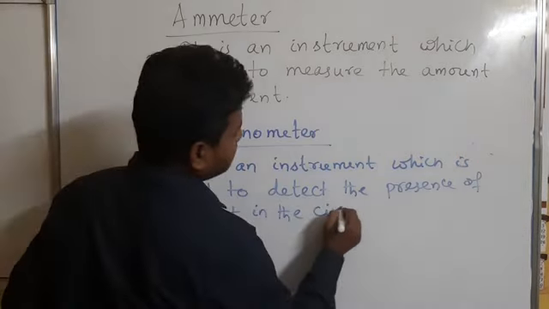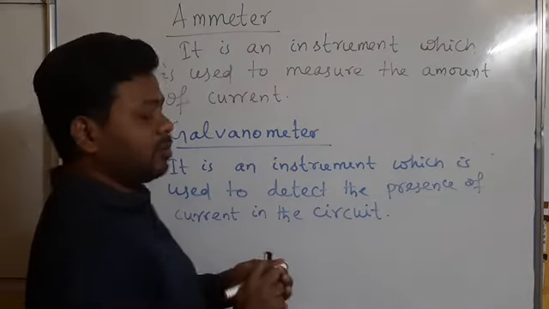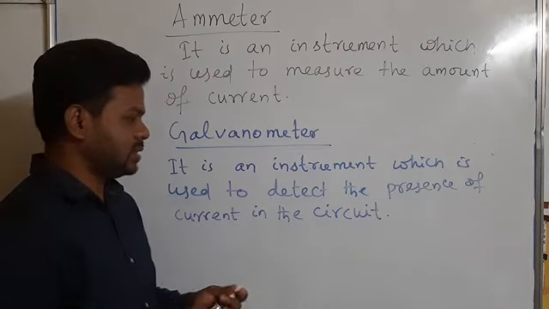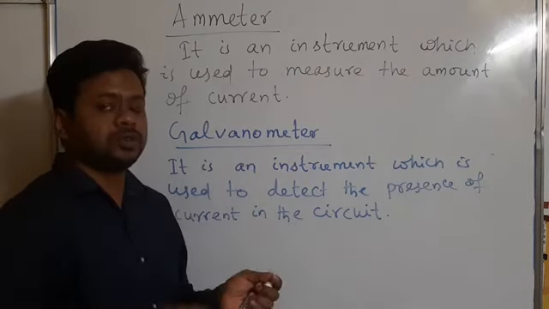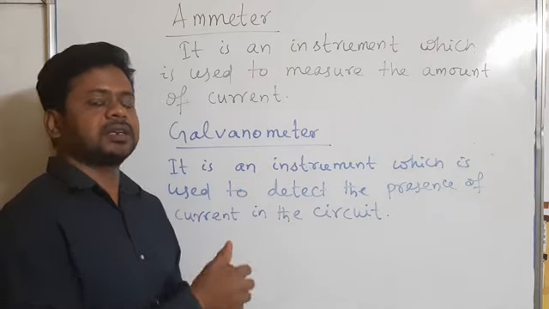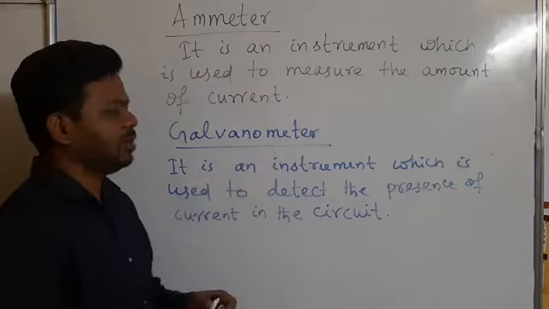It means it does not measure the amount of current. If a very small amount of current is present in a circuit or a conductor, then a galvanometer is used to detect whether current is present in that circuit or not.